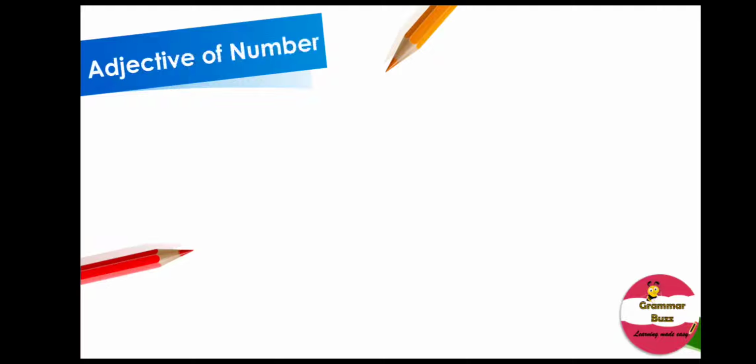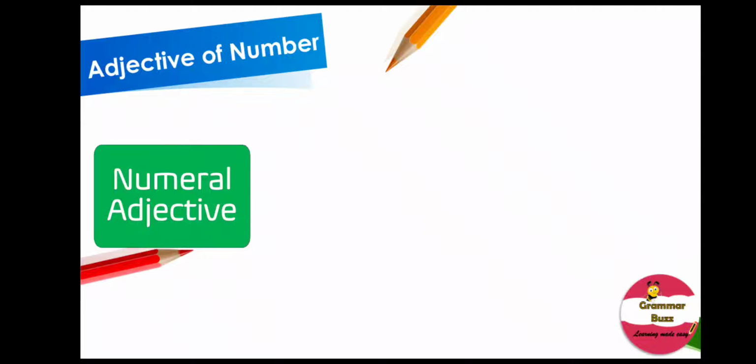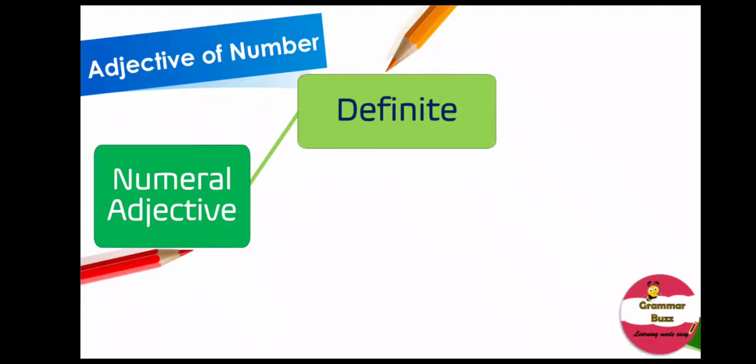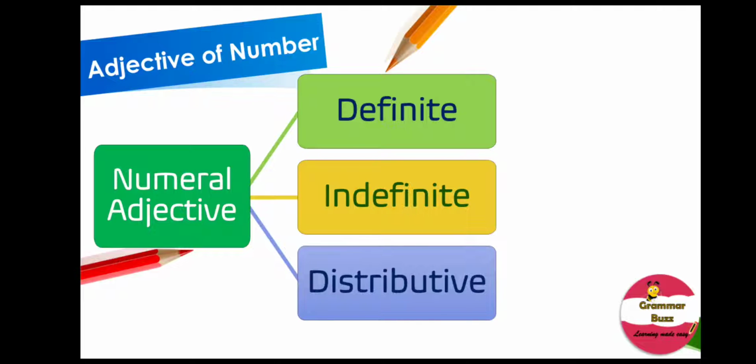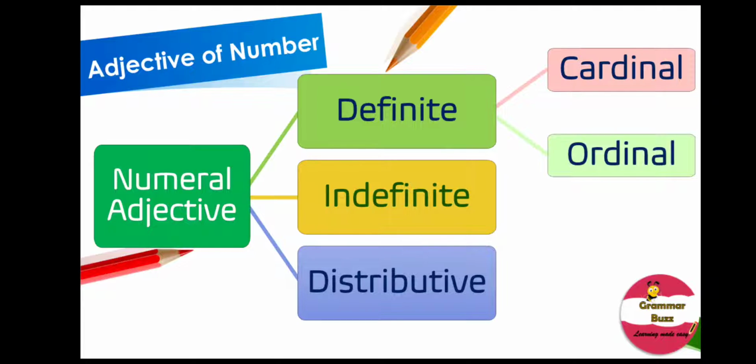Let us find out what are the 3 different sections of adjective of number, and they are: adjective of number or numeral adjective could be divided into definite numeral adjective, indefinite numeral adjective, and distributive numeral adjective. Now remember, definite numeral adjective can be further subdivided into cardinal and ordinal.